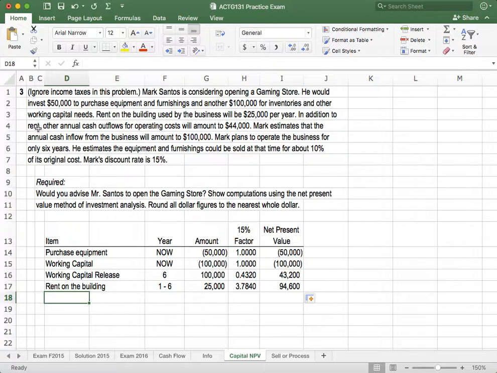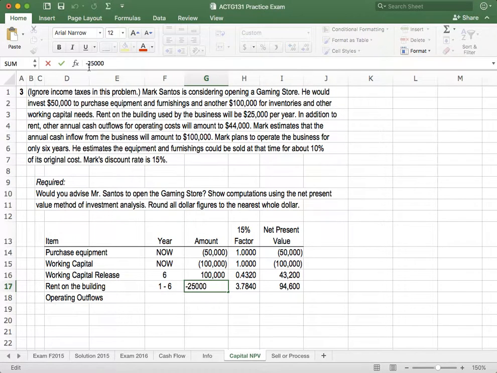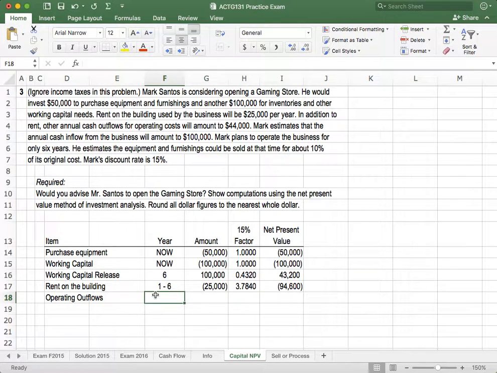In addition to rent, other cash outflows for operating will amount to $44,000. So let's put that in. Operating outflows. And did you notice what I did? This $25,000 is an outflow, right? We're going to be paying for our rent. And here's additional. This would be probably salaries, insurance, things like that.